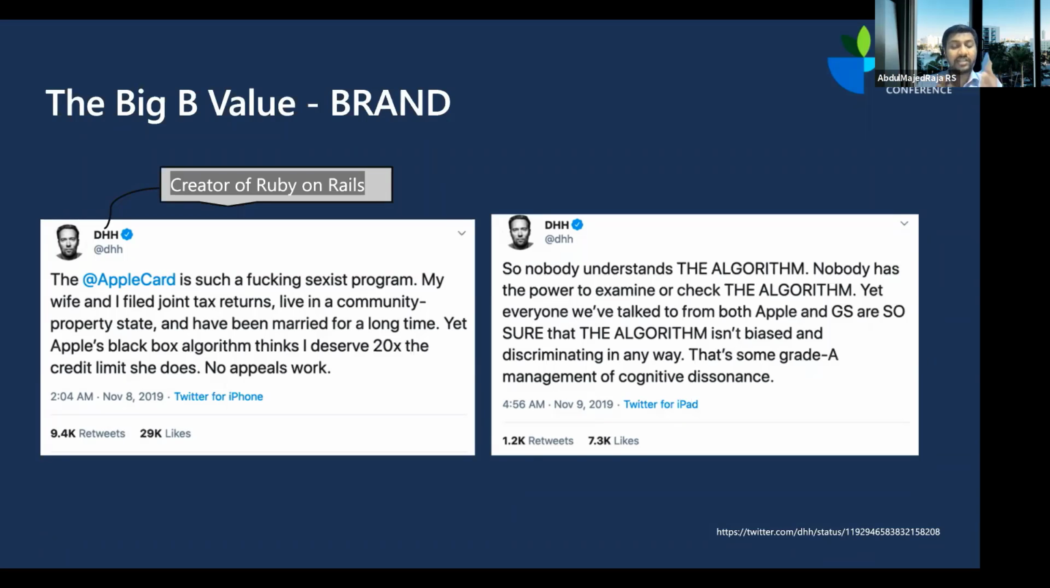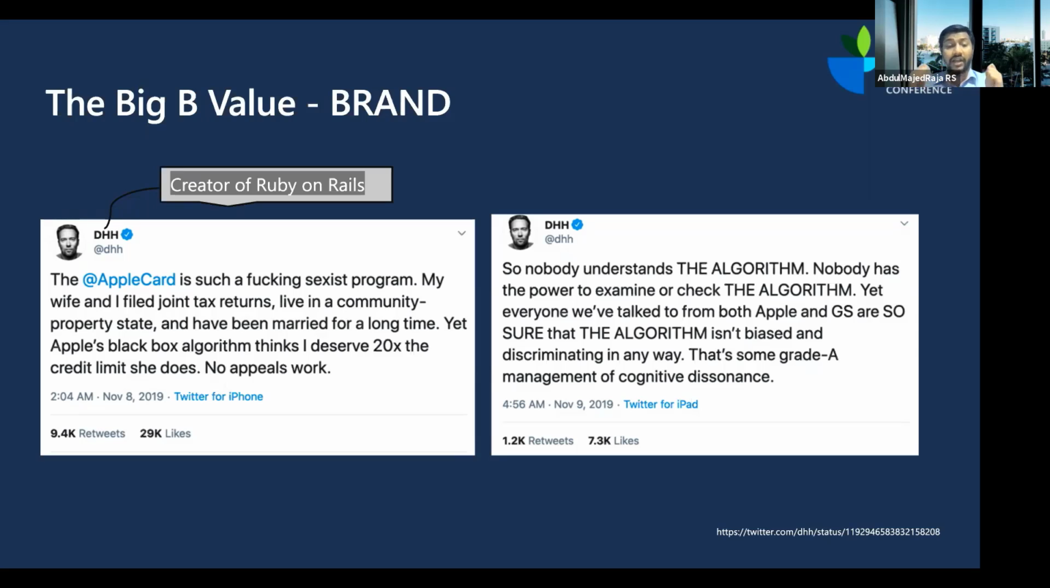So what happened is DHH and DHH's wife both have Apple Cards. A few years back, Apple launched a credit card called Apple Card in tie-up with Goldman Sachs. Both of them are working, both are making their own money, and both handle their own accounts. What they found out is that DHH's wife has a lower credit limit than DHH, which means DHH can spend more using Apple Card than his wife,